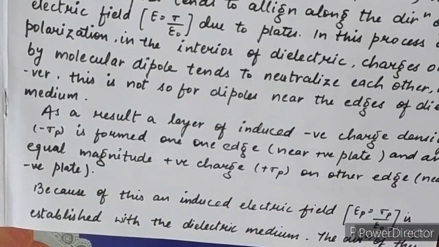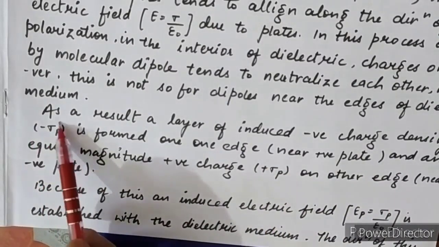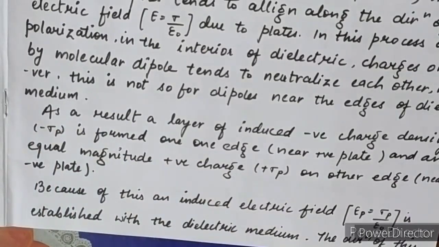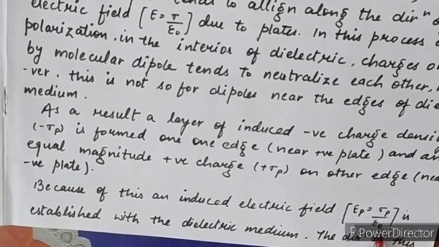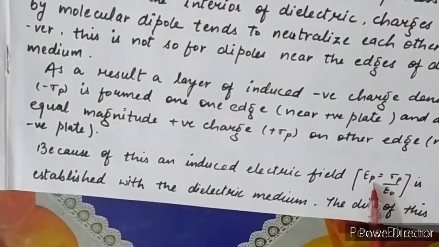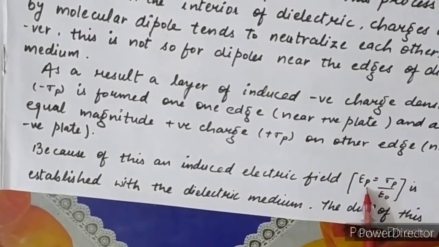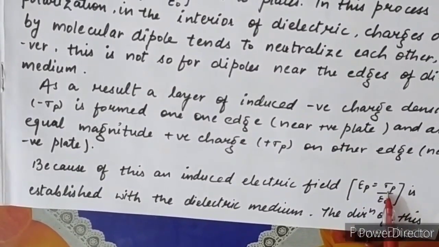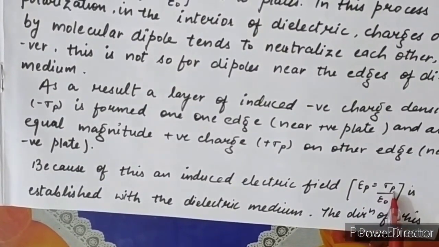Because of these two charge densities, an electric field is induced, EP equals sigma p upon epsilon naught. This electric field and surface charge density are due to the polarization.